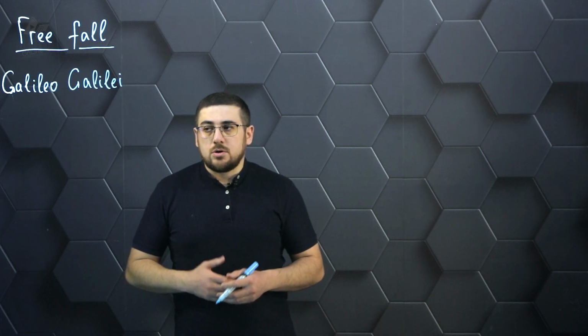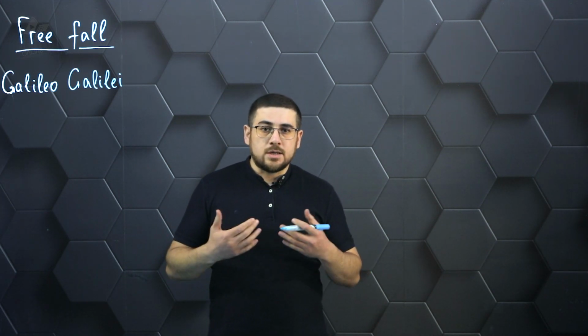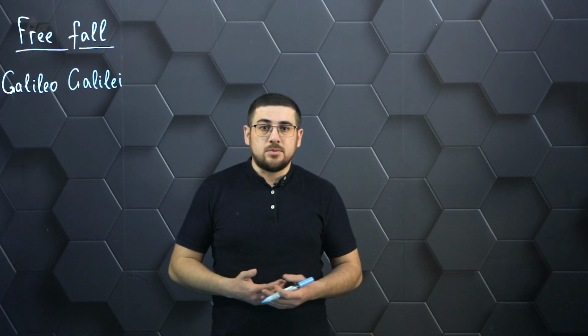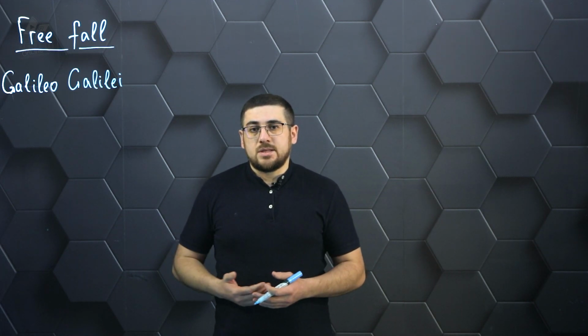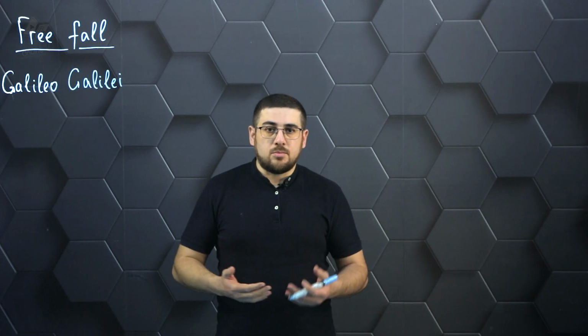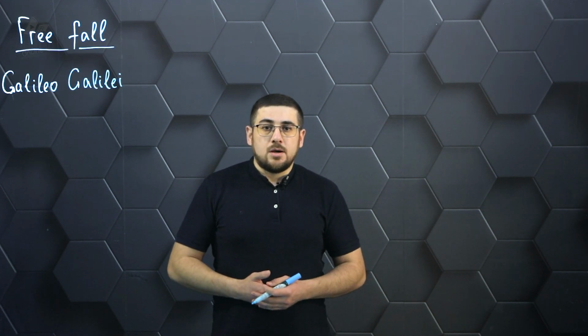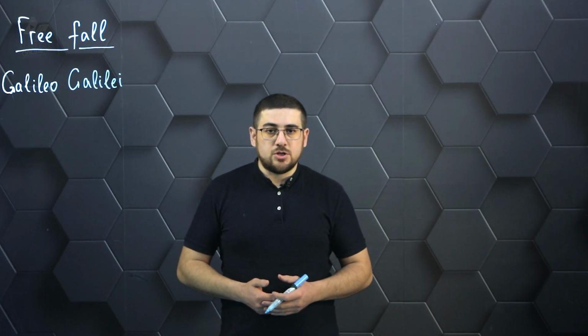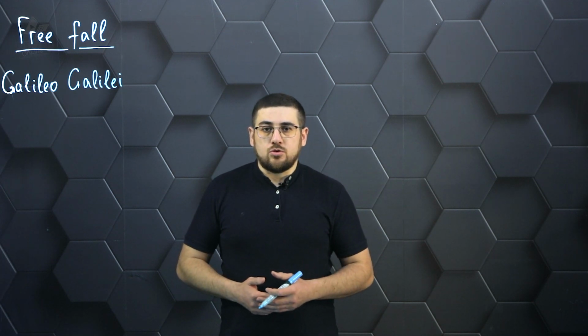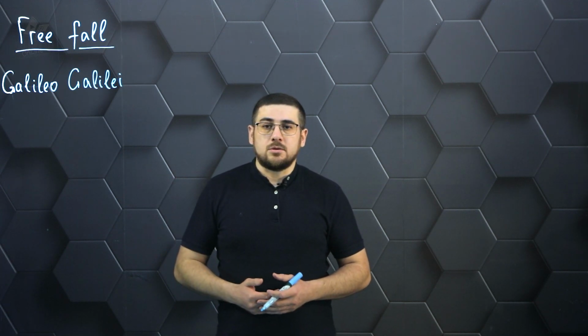Thus, when we talk about free fall, we understand that only one single force will act on the body. It is the gravitational force of the Earth without any additional forces, such as, for example, air resistance. Therefore, in the tasks, when we talk about free fall, we automatically neglect air resistance. Although, of course, this phenomenon will always be present in our life, and in real life we cannot neglect it. But in the tasks, we make such a simplification so that we could solve the problems more simply.